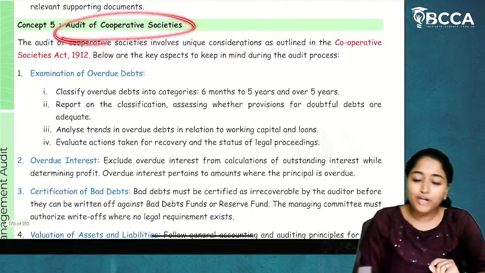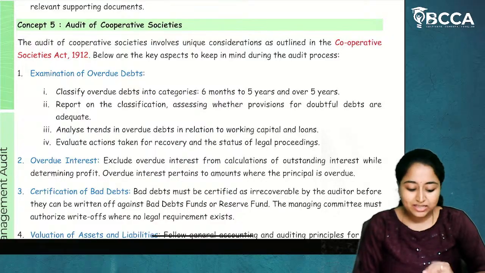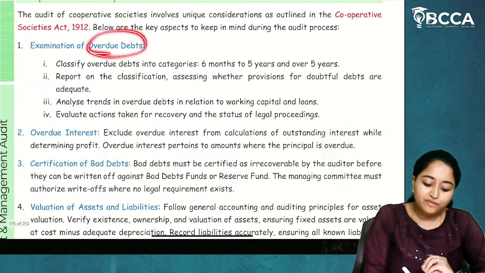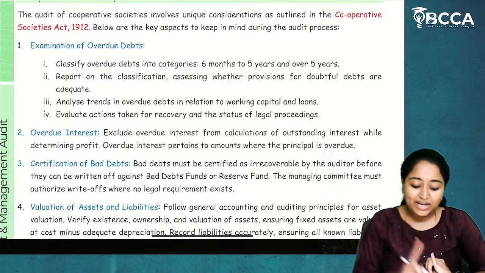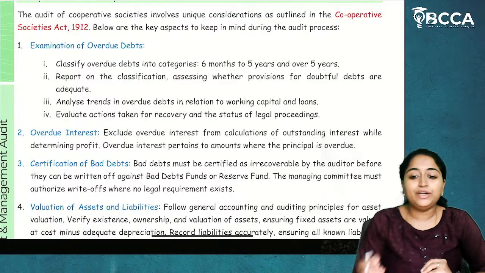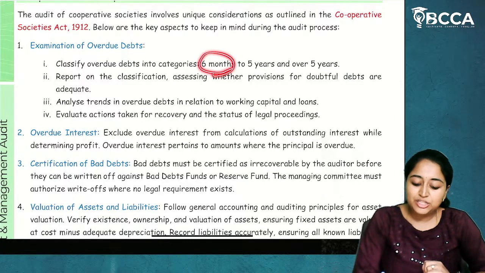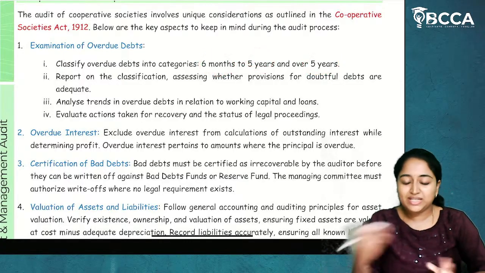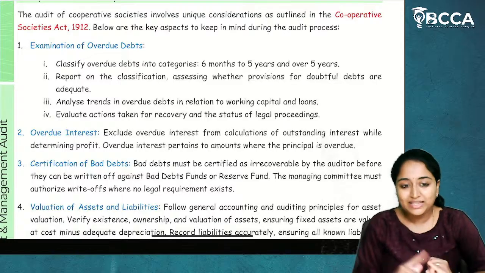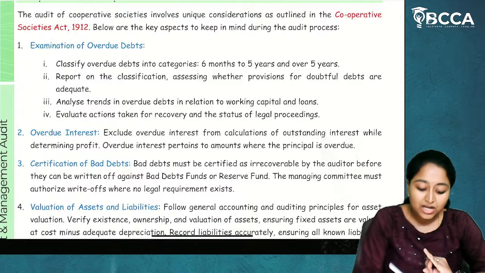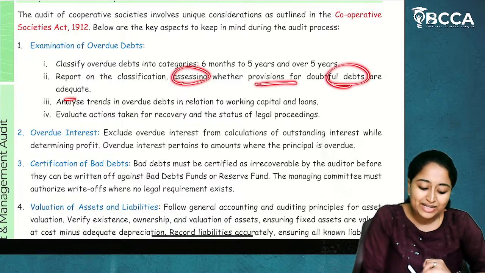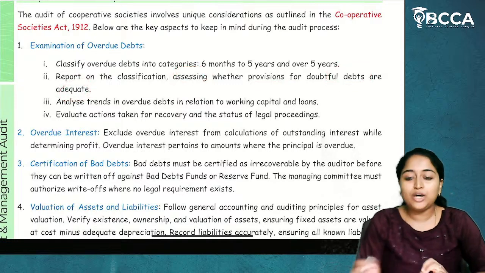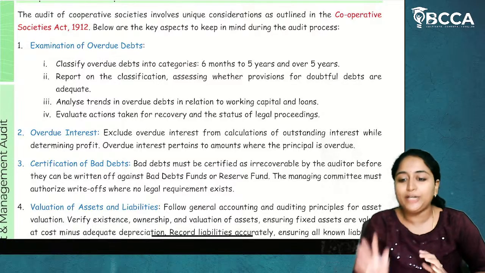Now, next is audit of cooperative societies. So for cooperative societies, the examination of overdue debts will be done. Now, regarding overdue debts, how are overdue debts being categorized? For 6 months to 5 years and over 5 years. Whether categorization is being done or not, regarding that, verification has to be done. Next, report on classification, assessing whether provisions for doubtful debts are adequate. Whatever doubtful debts are there, whether provision is created or not.